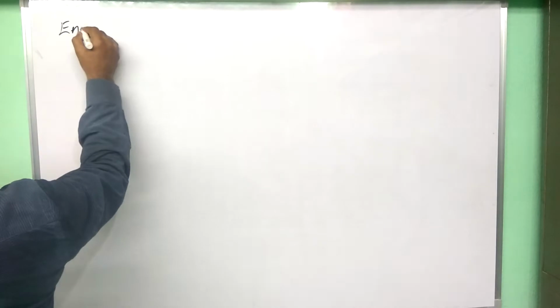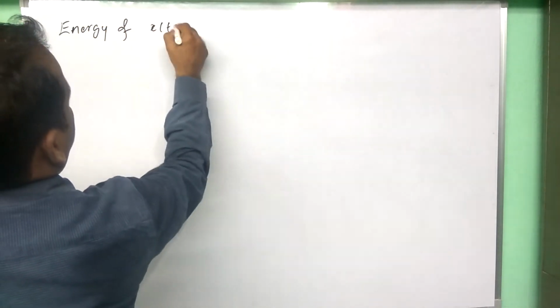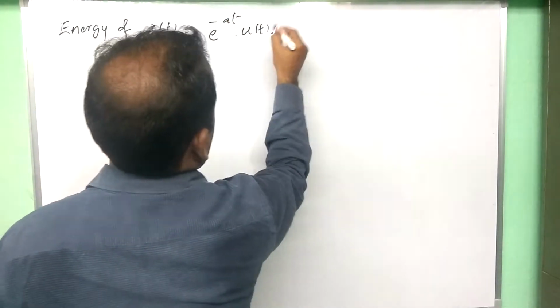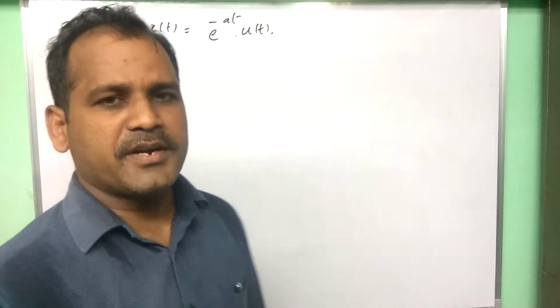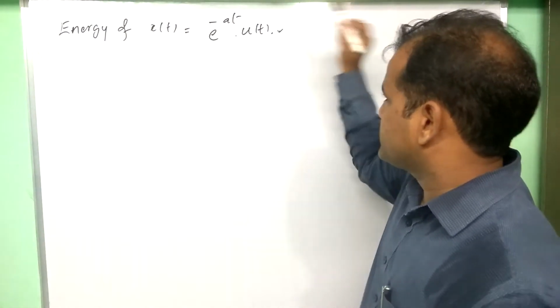Good morning, students. In this video, we are going to find the energy of an exponential signal like this: x of t is e power minus at u of t. We are going to find the energy of this signal. Then what is the specialty of this signal?